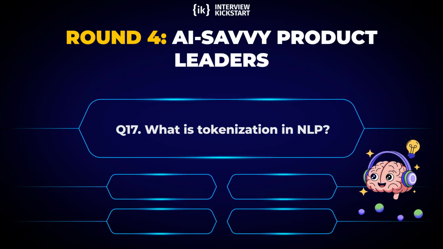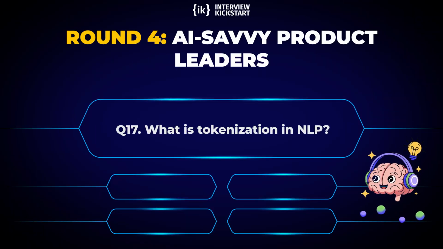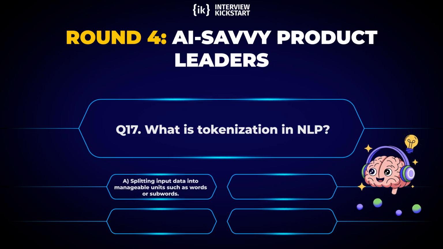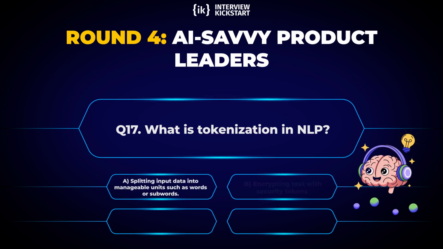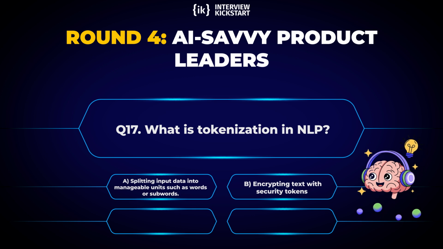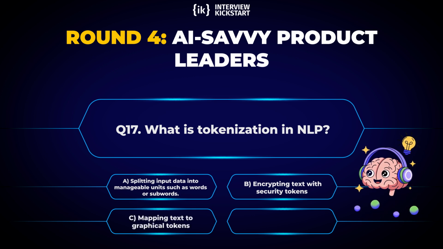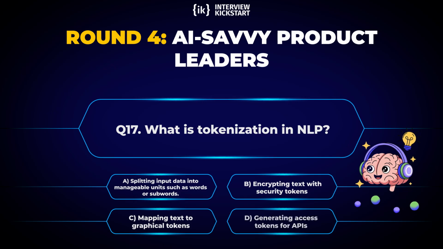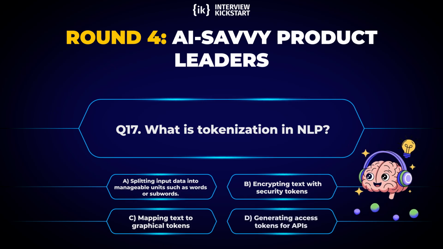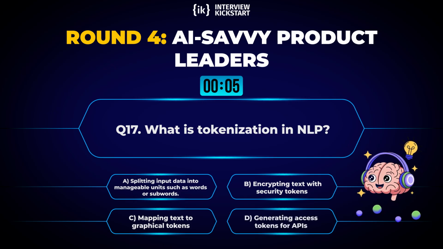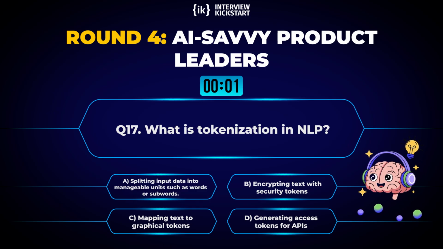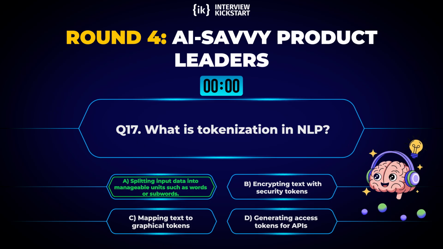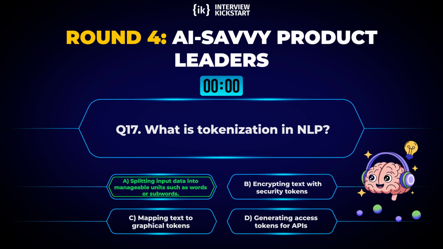Question 17. What is tokenization in NLP? Options. A, splitting input data into manageable units such as words or subwords. B, encrypting text with security tokens. C, mapping text to graphical tokens. D, generating access tokens for APIs. Correct answer. A, splitting input data into manageable units such as words or subwords.